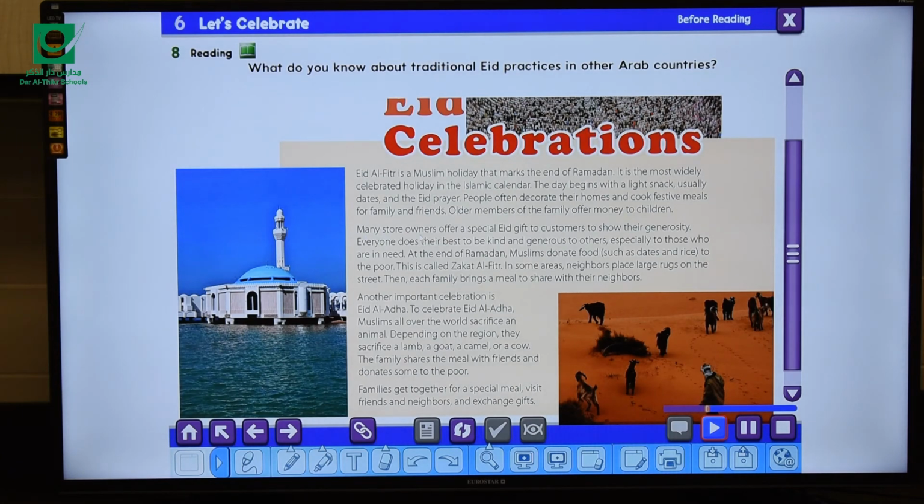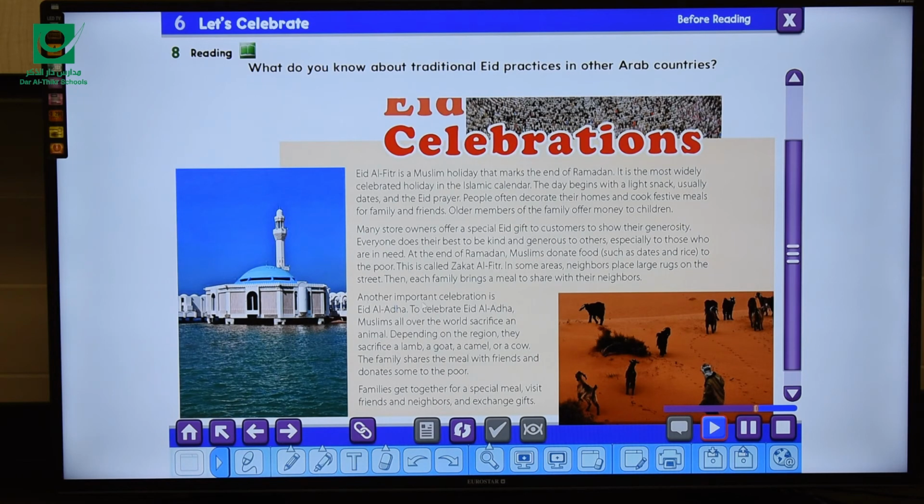Many store owners offer a special Eid gift to customers to show their generosity. Everyone does their best to be kind and generous to others, especially to those who are in need. At the end of Ramadan, Muslims donate food, such as dates and rice, to the poor. This is called Zakat al-Fitr. In some areas, neighbors place large rugs on the street. Then each family brings a meal to share with their neighbors.